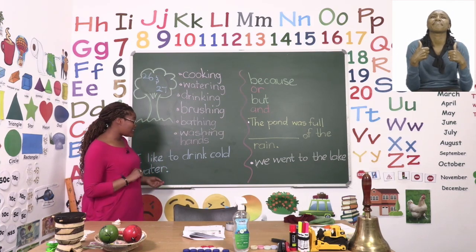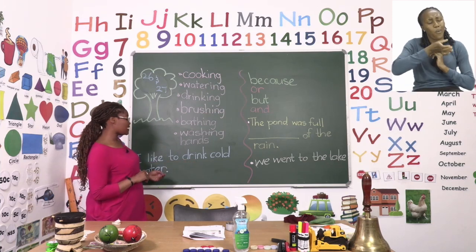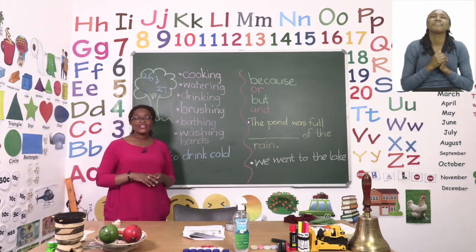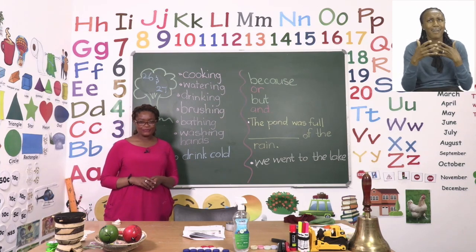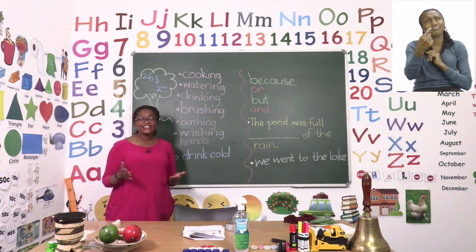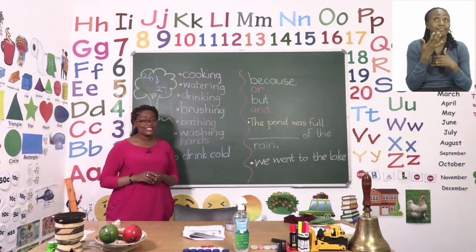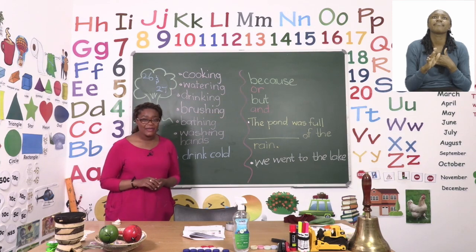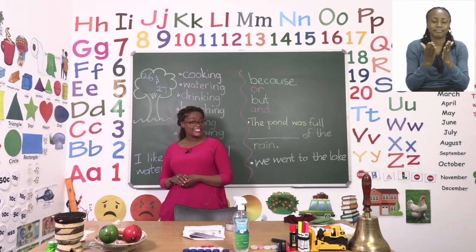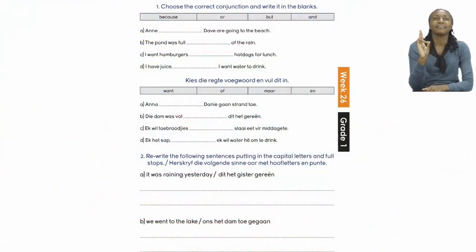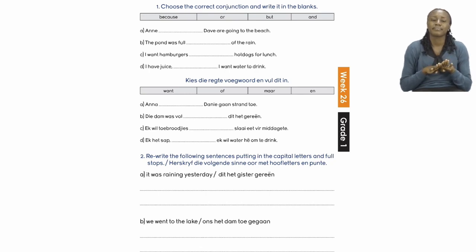So, drink water just the same way I have made my sentence. You can make your own sentences as well. Then, when you're done labeling the pictures and making your sentences, you can move to the next page, page 27. On page 27, we are going to be doing our conjunctions and our punctuation using the capital letters and the